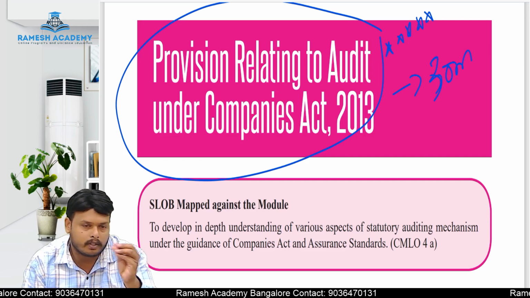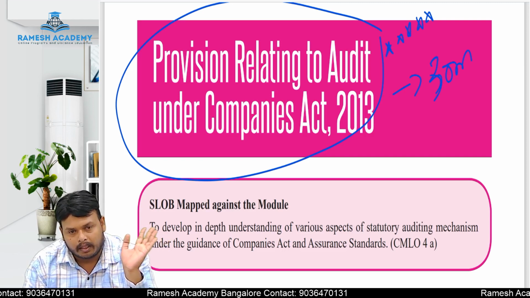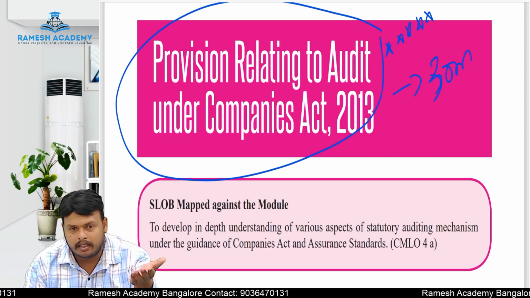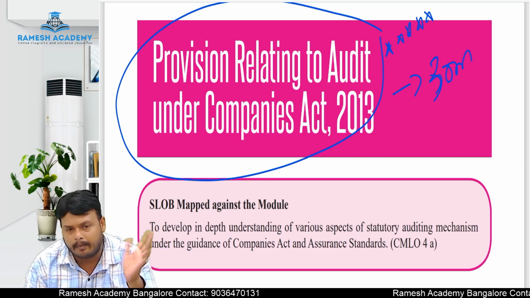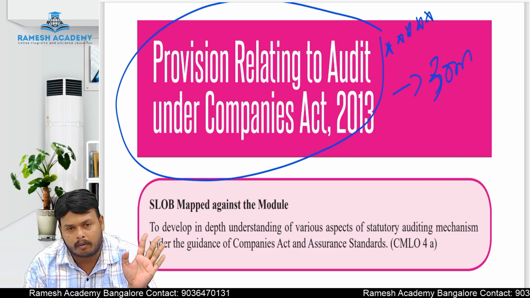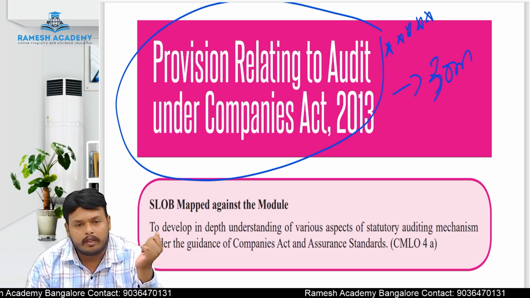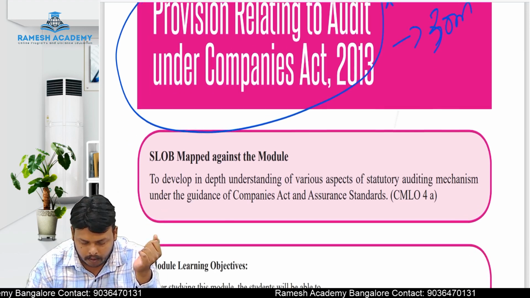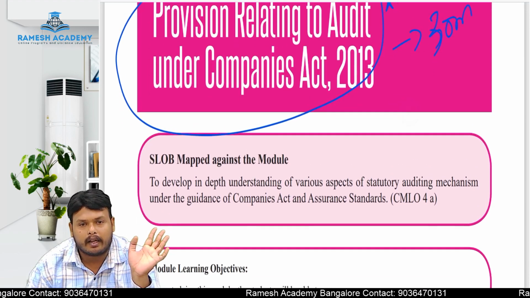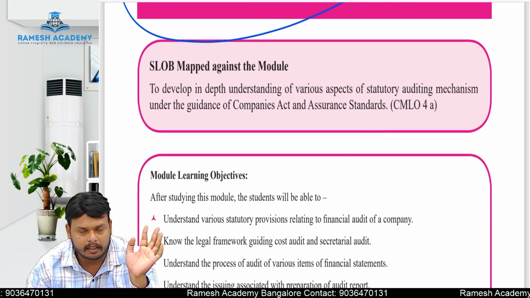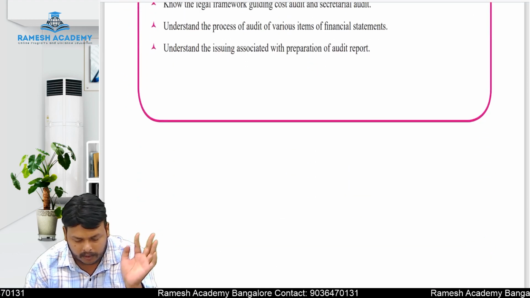Give the first preference to the company's audit. Once the company's audit is finished, later if you have time, go with the independent audits. That is also one of the easiest topics. And after that, if you have the time, you can go with the basic things of auditing. So scoring wise, this is the priority which you have to give. So it is a very important topic. We will discuss in detail each and everything, so listen very carefully.